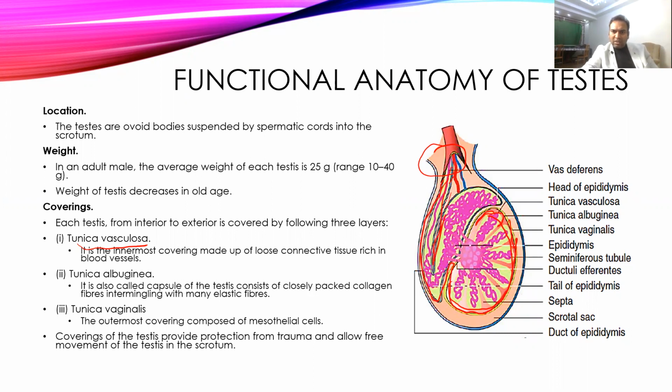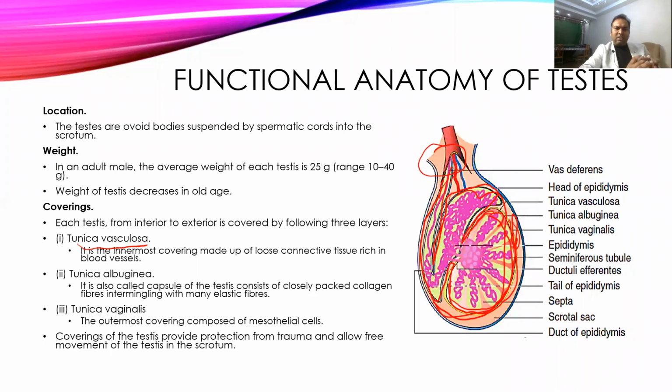albuginea. If you see this red line I'm drawing, this structure is the tunica albuginea, and it keeps all these ductules and everything in a compact shell. And above the tunica albuginea, there is a much tougher covering, which has some contractile nature also, made of mesothelial cells, and that is the tunica vaginalis. So the outer layer is the tunica vaginalis.